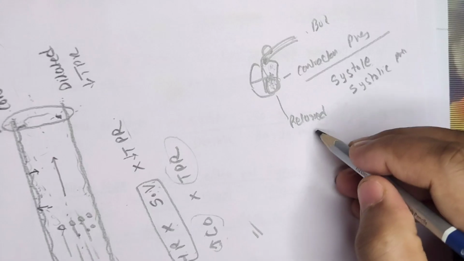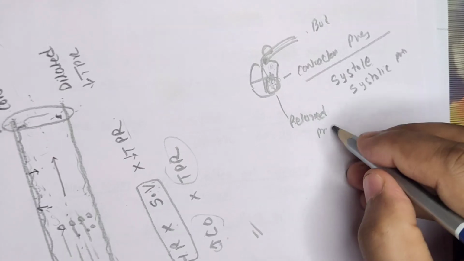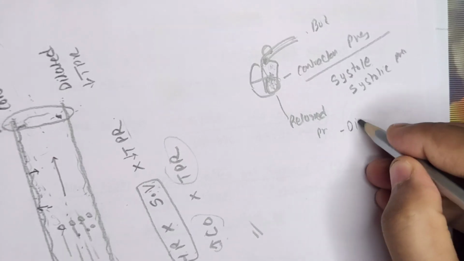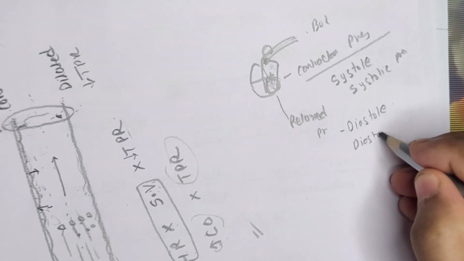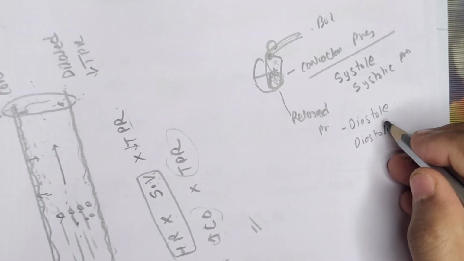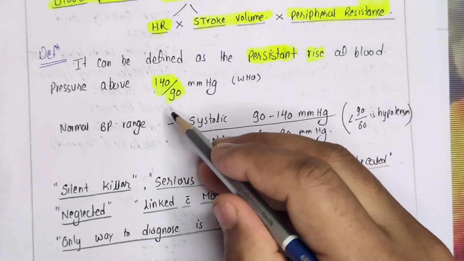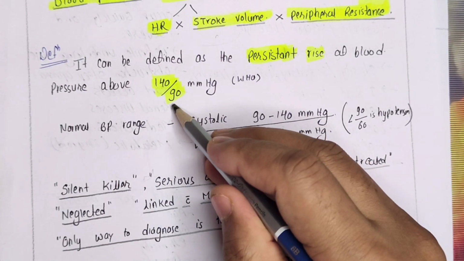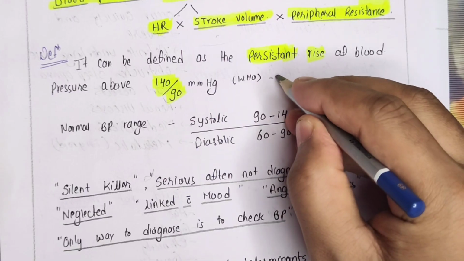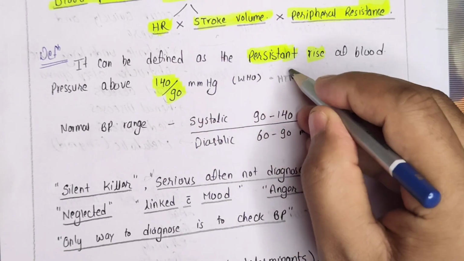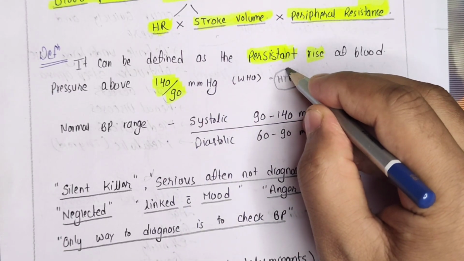And the pressure during the relaxed time of the ventricle is known as diastole. Hope you understood now. This is called diastolic pressure. So, if systolic pressure is 140 and diastolic pressure is 90 or above, then we will call it hypertension. This is the definition according to the World Health Organization.